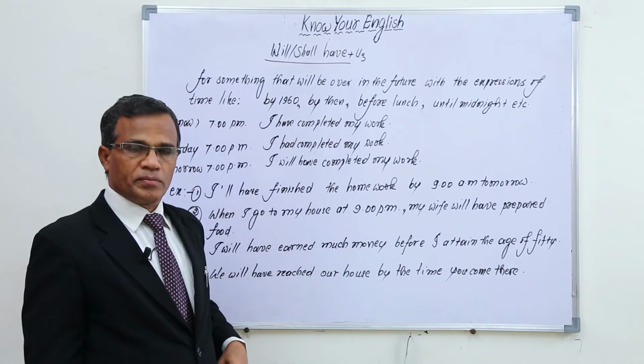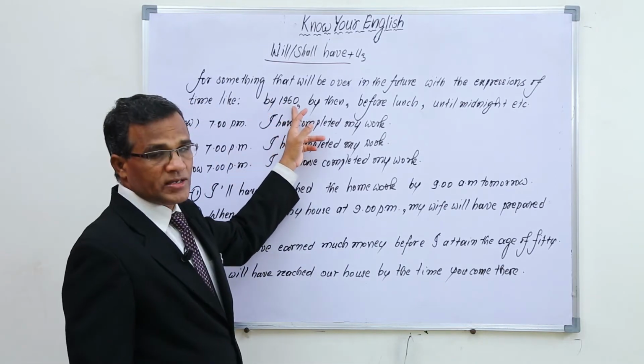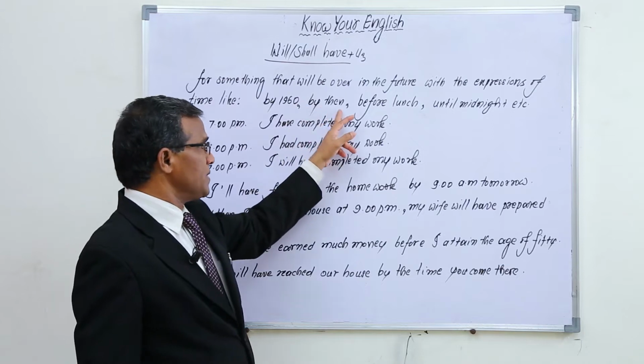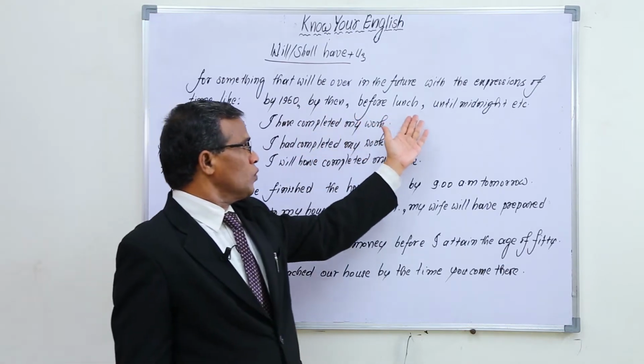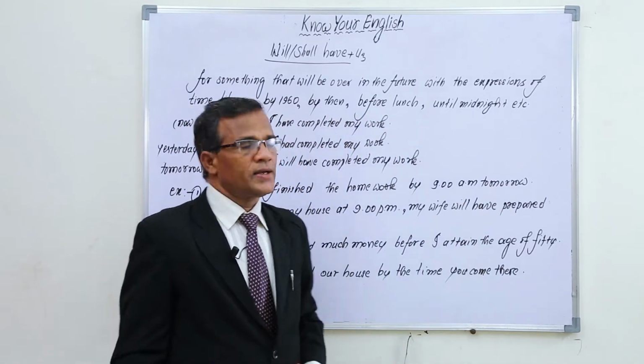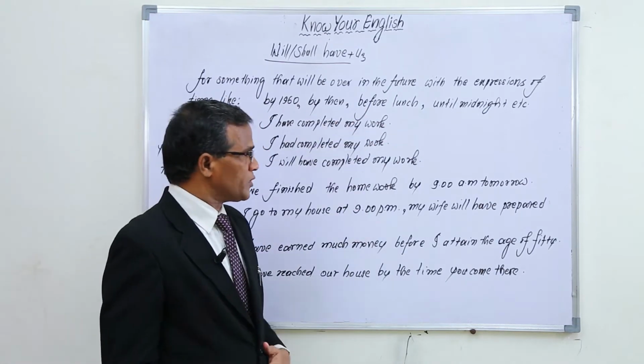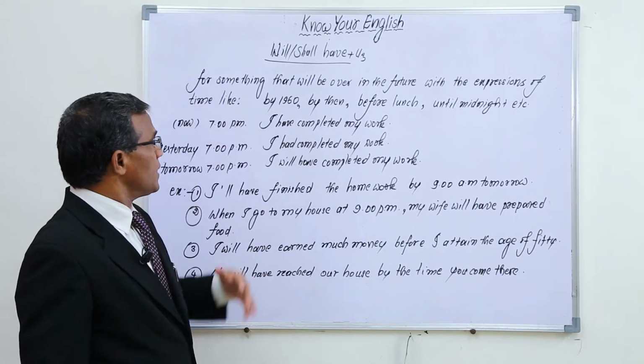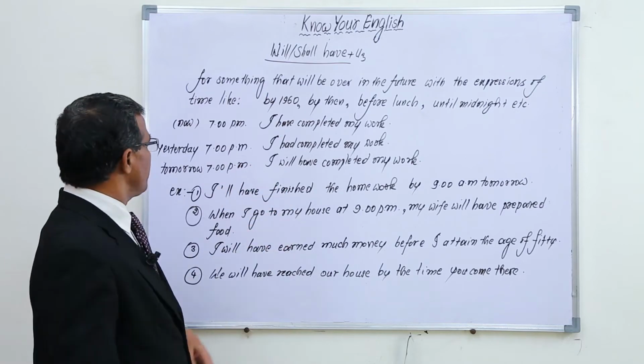Especially we use expressions like by 1960. By gives the sense of before. So by 1960 means before 1960 only. By then means before then only. Before lunch, until midnight. Using all such expressions, we use will have or shall have plus V3.